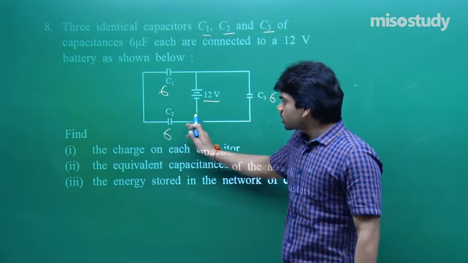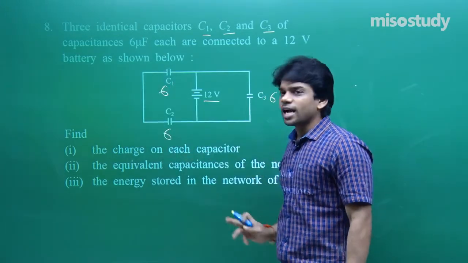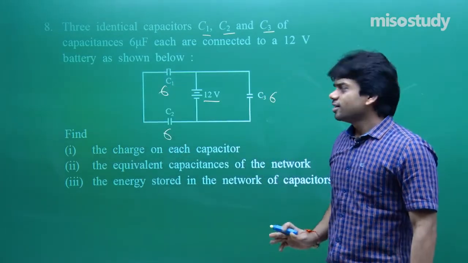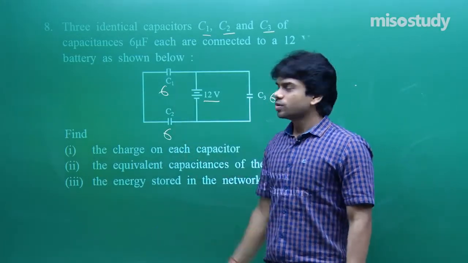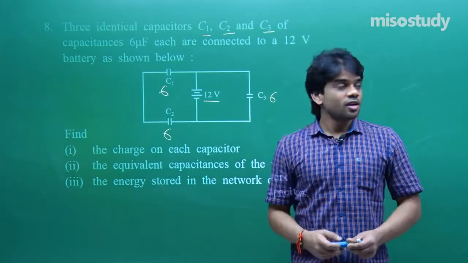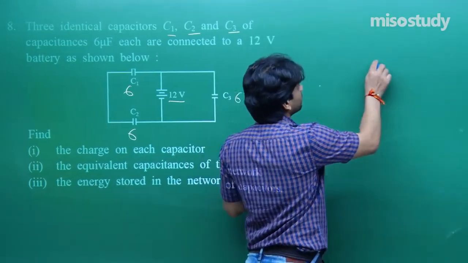C1 and C2, 6. You see this, the way they are added. We can say both are in series. Equal capacitance in series, so net capacitance due to these two, 6 and 6 in series, will be 3. So I can make the configuration somewhat like this.